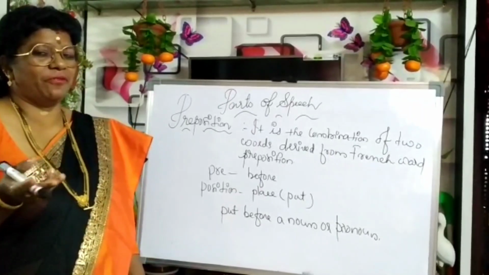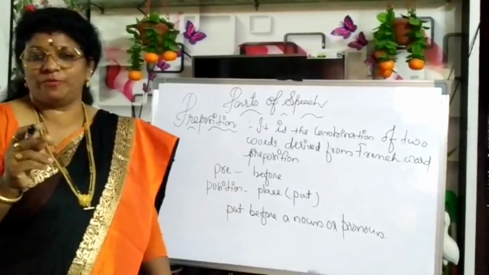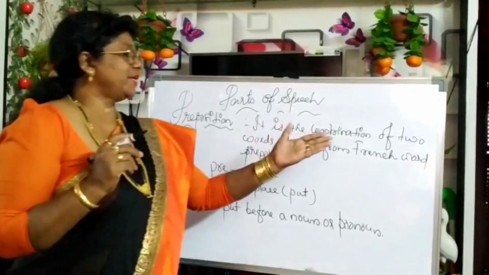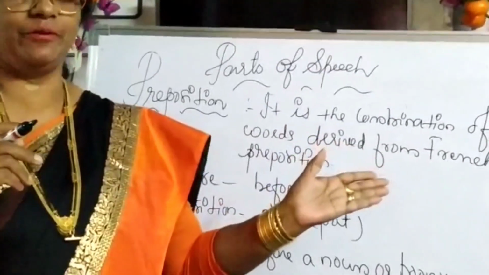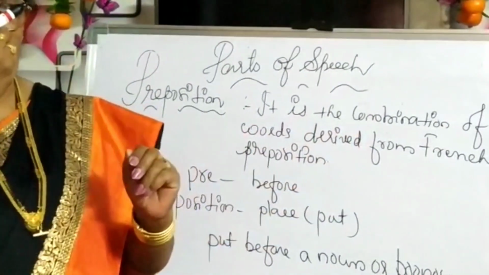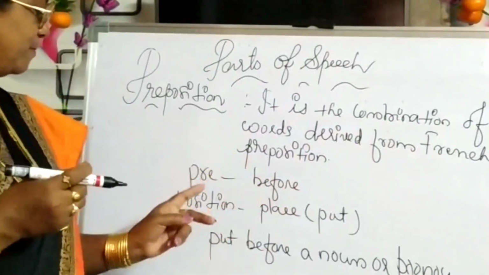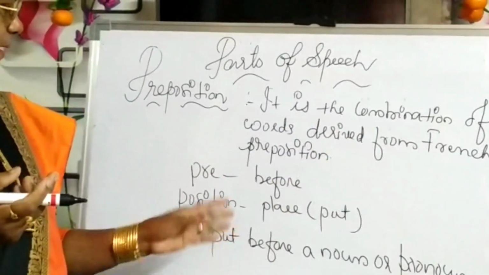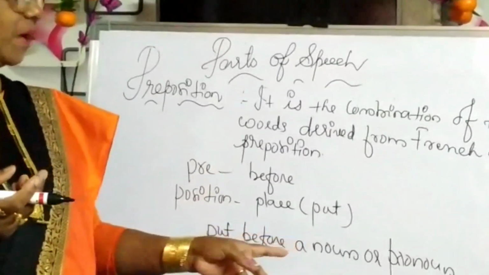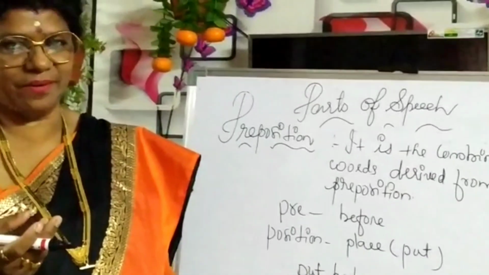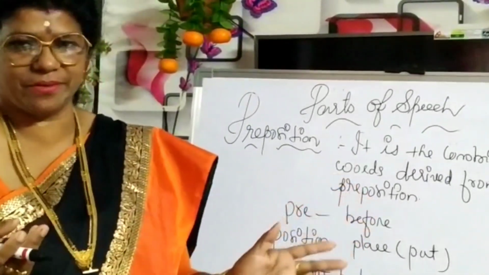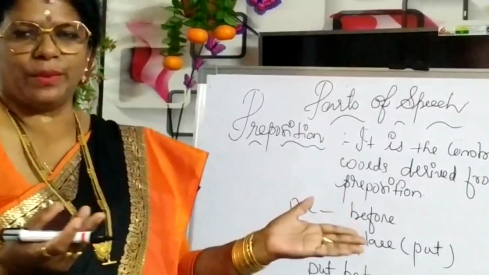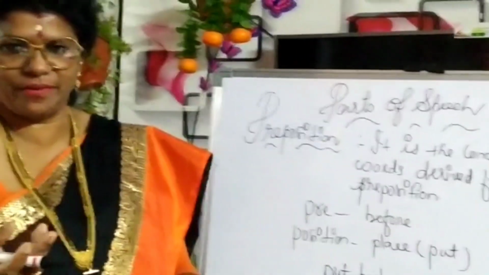Before we close the topic, let us go for further information about preposition. It's a combination of two words derived from the French word. Pre means before and position means place or put. That is the reason a preposition is always put before a noun or pronoun. This is only for information I told you. You just keep it in your mind.